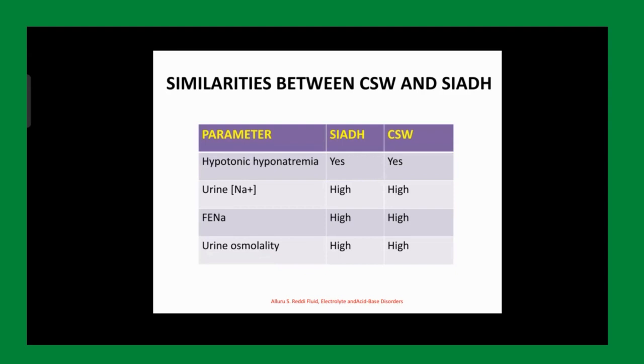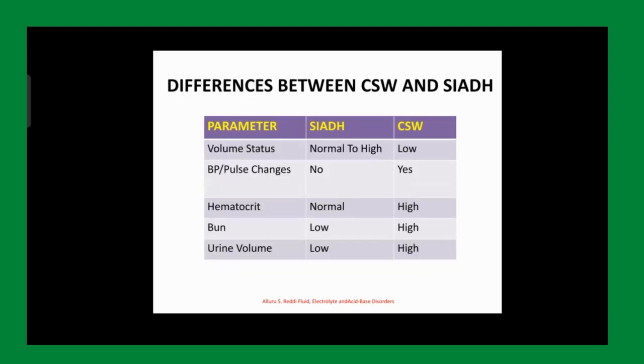Next. सही है. There will be no abnormalities in the BP when you are dealing with SIADH because they are euvolemic, so the blood pressure will be normal. However, when you are dealing with cerebral salt wasting, the patient would be hypotensive because there is loss of intravascular volume as well. Your hematocrit in cerebral salt wasting will be high because of dehydration. Urine volume will be high in cerebral salt wasting. There is excessive urine, your patient is dehydrated and he's losing sodium and water both. ठीक है, लेकिन SIADH में there is low urine, the body starts conserving water.